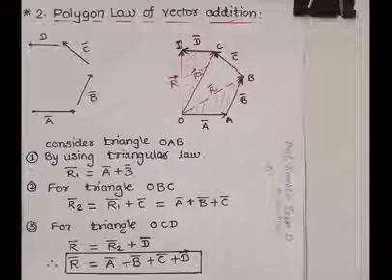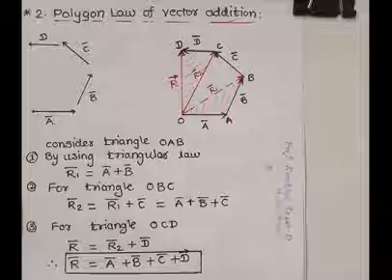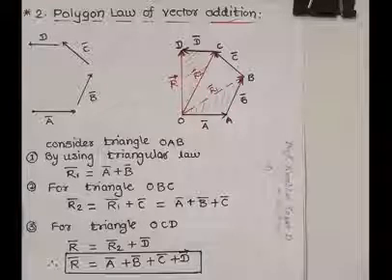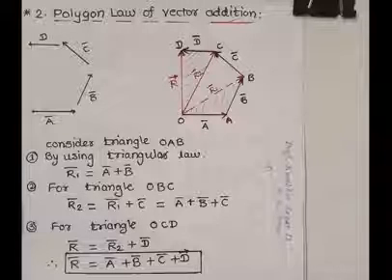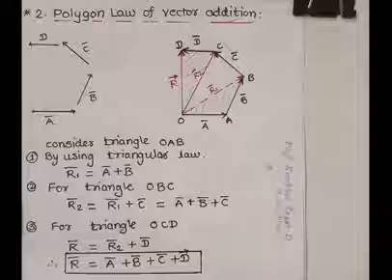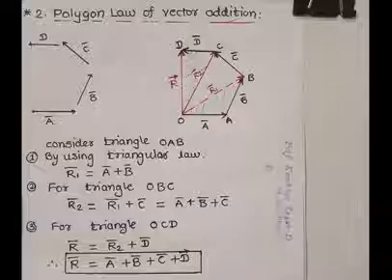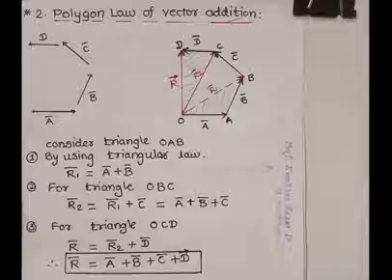Now we study the polygon law of vector addition. It is used for a number of vectors, two or more than two vectors. Generally, the triangular law is used for two vectors, but the polygon law is used to add a number of vectors, two or more than two vectors, which is shown in the diagram.